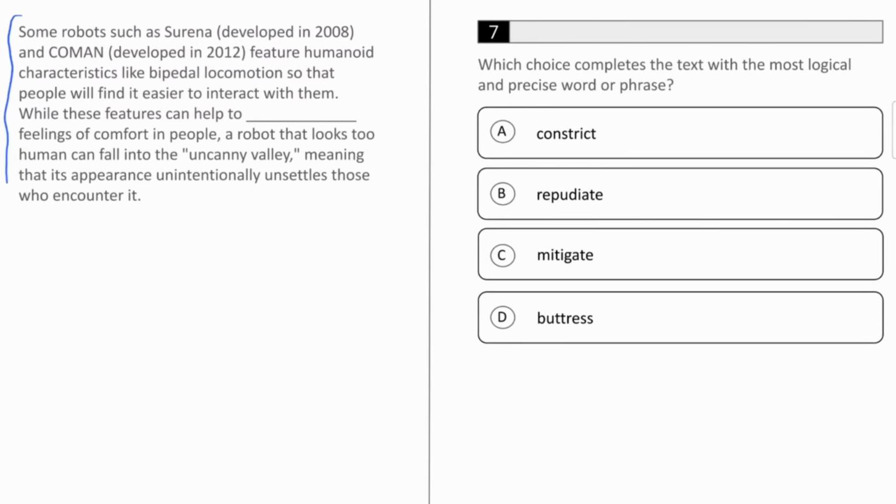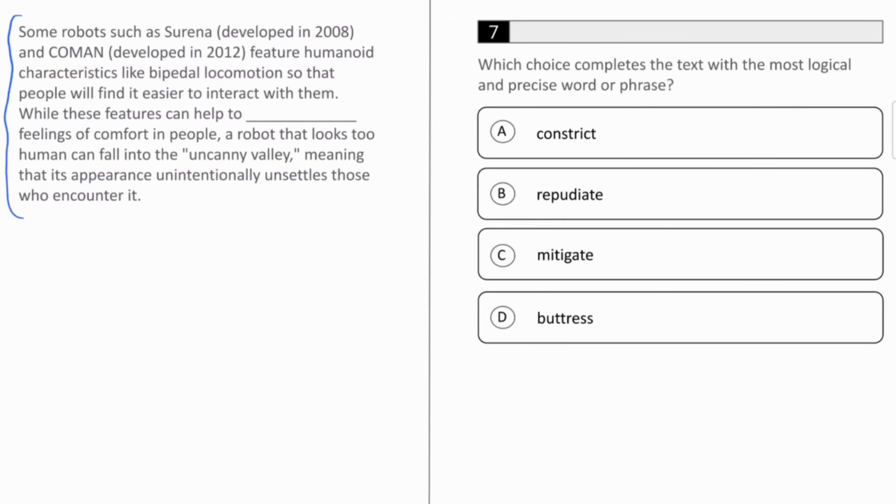Some robots, such as Serena, developed in 2008, and Coman, developed in 2012, feature humanoid characteristics like bipedal locomotion, so that people will find it easier to interact with them. While these features can help to blank feelings of comfort in people, a robot that looks too human can fall into the uncanny valley, meaning that its appearance unintentionally unsettles those who encounter it.